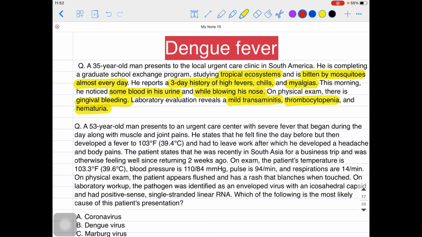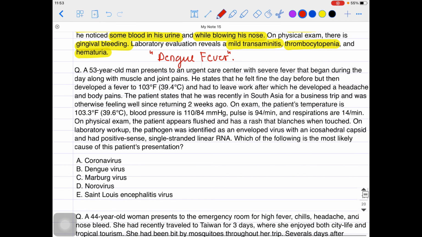What could be the diagnosis and hemorrhage? What could be the diagnosis over here, guys? Yeah, diagnosis is very clear. I can hear that it is dengue fever. Right, very clear, easy. So next question over here is that they are asking you that 53-year-old man present to